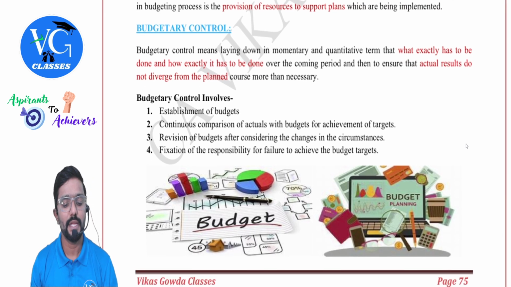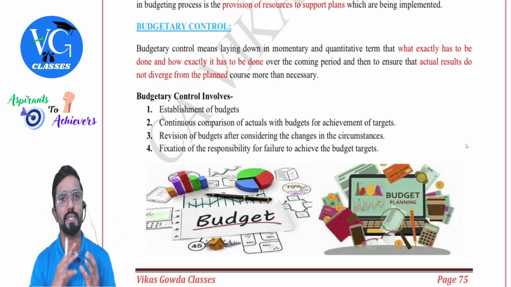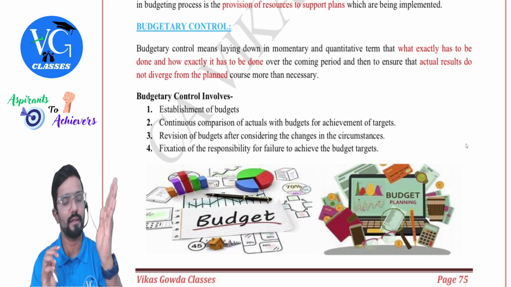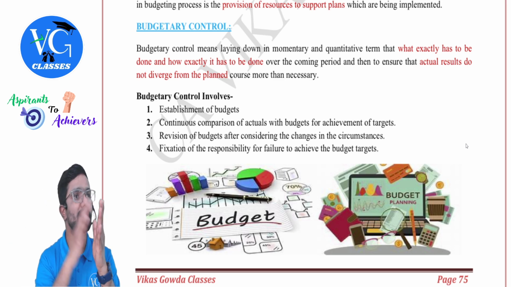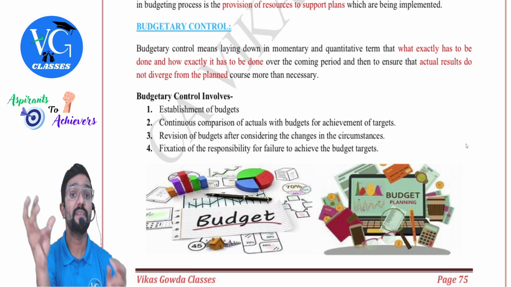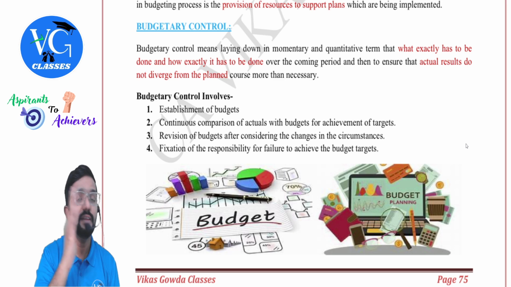Next, budgetary control. Guys, budgetary control is like this. Sir, you have given us the target. We are working as per the target. But every now and then, compare actual with budget, and keep on seeing whether we are in line.